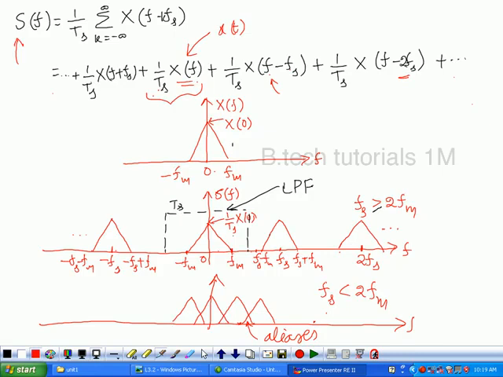So in order to avoid aliasing effect, we always choose the sampling rate fs in such a way that fs is greater than or equivalent to 2fm. Okay. So this is called the Nyquist criterion.